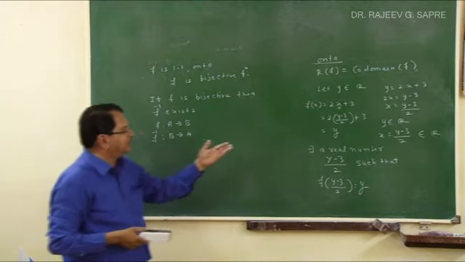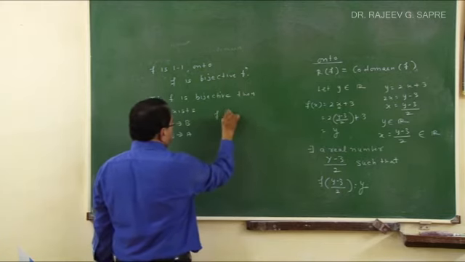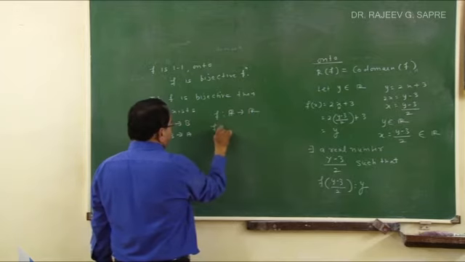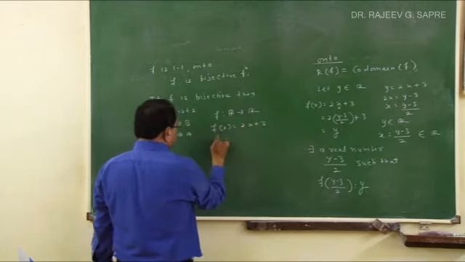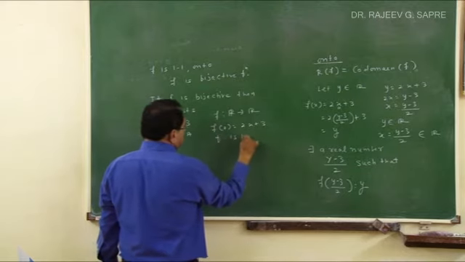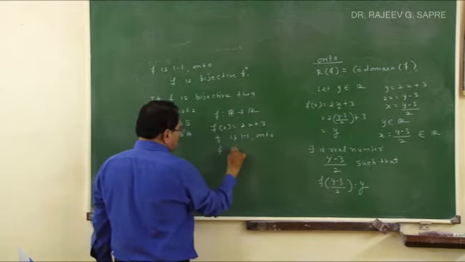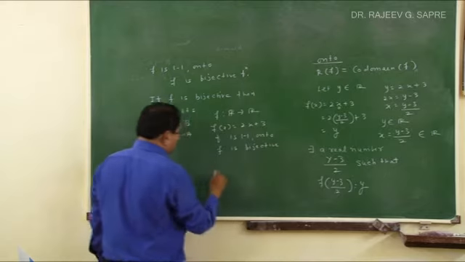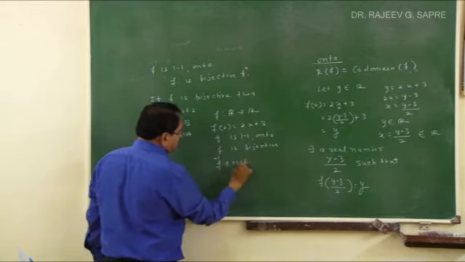So again, come to this same example. You already know that this function which is defined from R to R, by which definition? f of x is equal to 2x plus 3. You know this function is 1-1 and onto, and so f is bijective, and as it is bijective, f inverse exists. What is f inverse here?